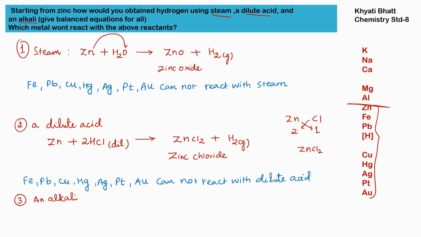The last one is an alkali. So zinc along with alkali, as an alkali I am taking NaOH, sodium hydroxide, and towards the product side I will get Na2ZnO2, which is sodium zincate. Along with that, I will get hydrogen gas. To balance the equation, on the product side sodium and oxygen are both twice, so I have to add 2 in front of NaOH. The name of this product is sodium zincate. All metals starting from Fe till Au cannot react with alkali.